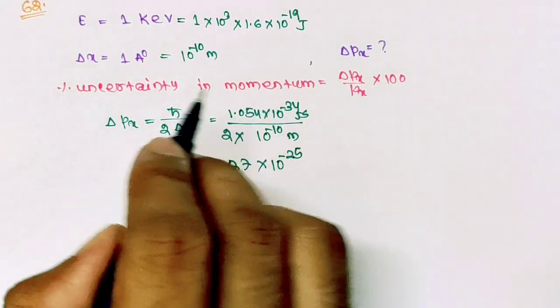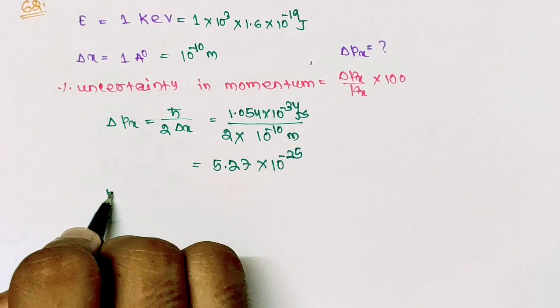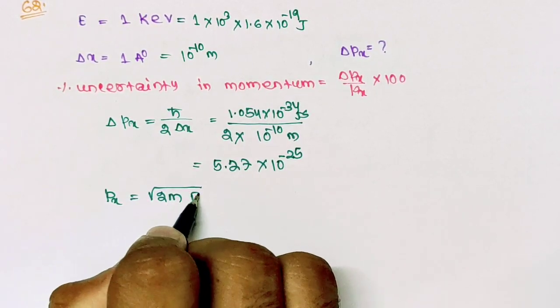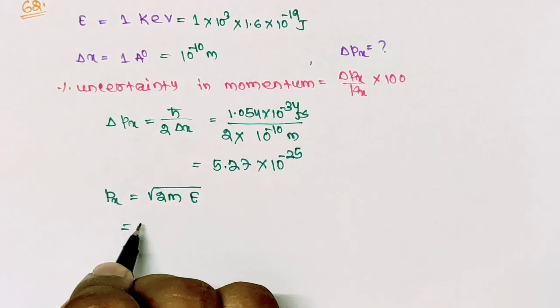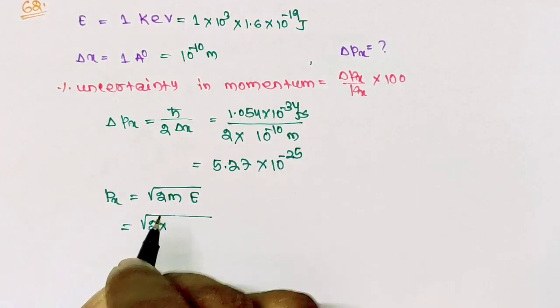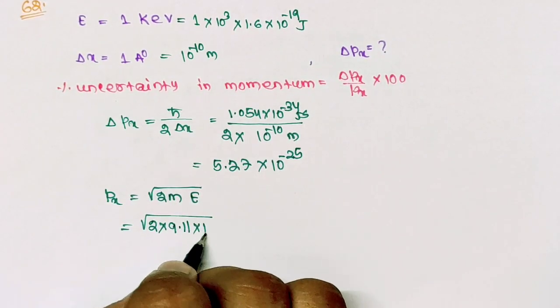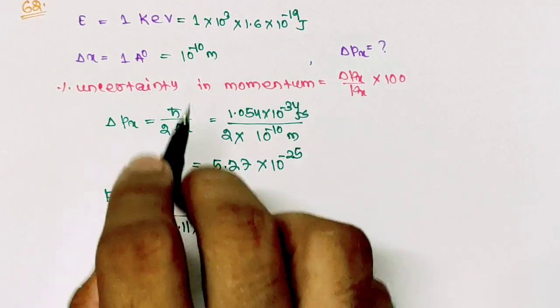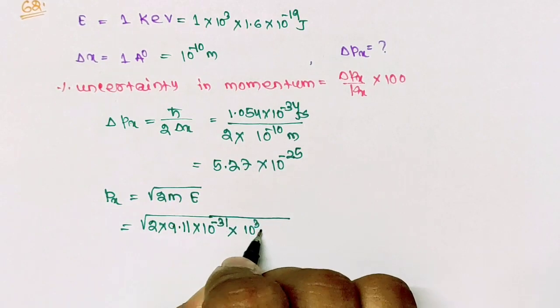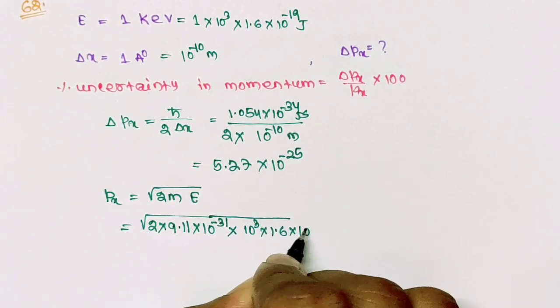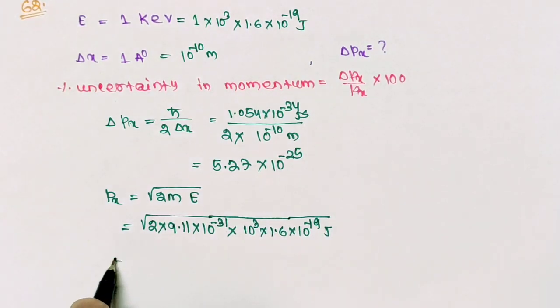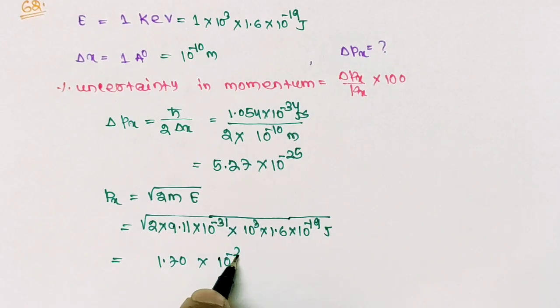Now energy is given, so px will be equal to square root of 2mE. Now this is equal to 2 times mass of electron, that is 9.11 × 10^-31 kg, times energy, that is 10^3 times 1.6 × 10^-19 joule, which is equal to 1.70 × 10^-23.